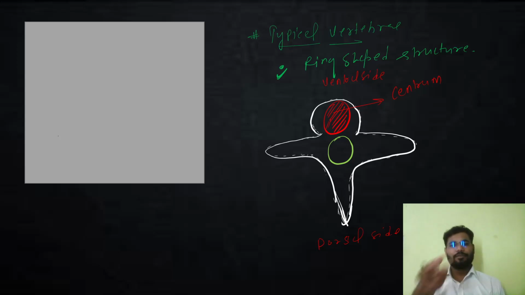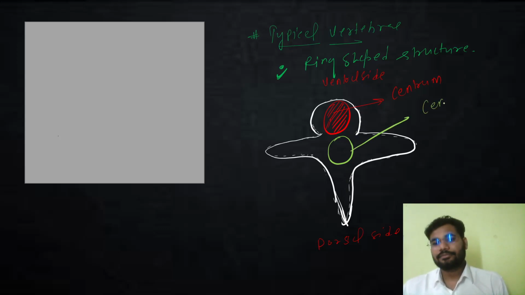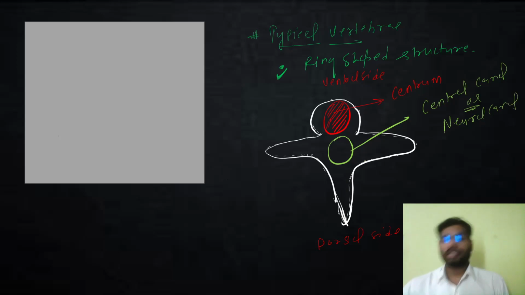I'm sure you know that the spinal cord arises from the brainstem and runs throughout the vertebral column till the lumbar region basically, right? We know that. So the spinal cord remains protected within the vertebral column and runs throughout this space. This opening is called the central canal. It is also called the neural canal. Now it is present in all vertebrae.